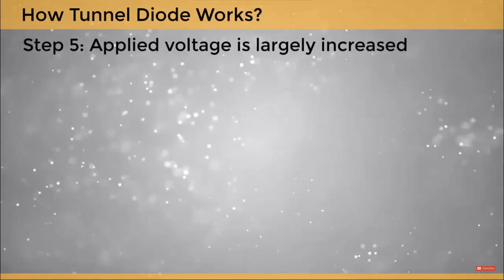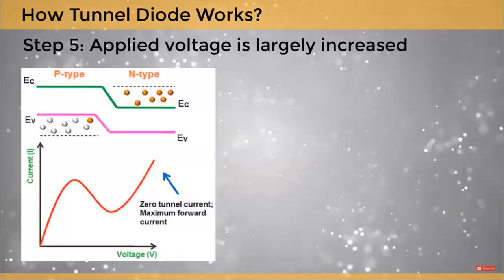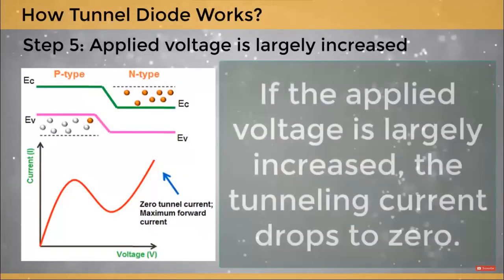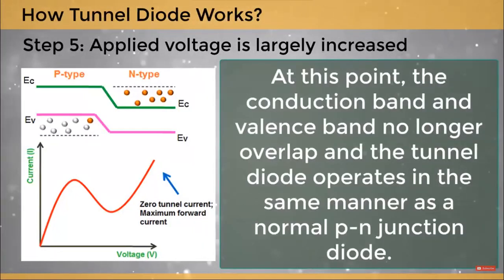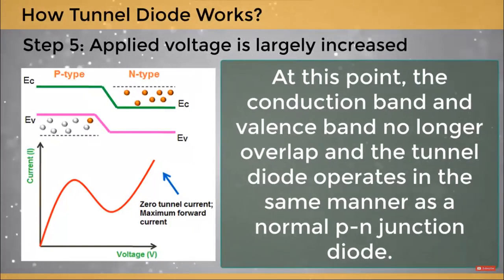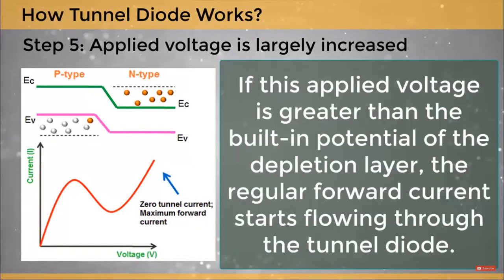Step 5. Applied voltage is largely increased. If the applied voltage is largely increased, the tunneling current drops to zero. At this point, the conduction band and valence band no longer overlap and the tunnel diode operates in the same manner as a normal p-n junction diode. If this applied voltage is greater than the built-in potential of the depletion layer, the regular forward current starts flowing